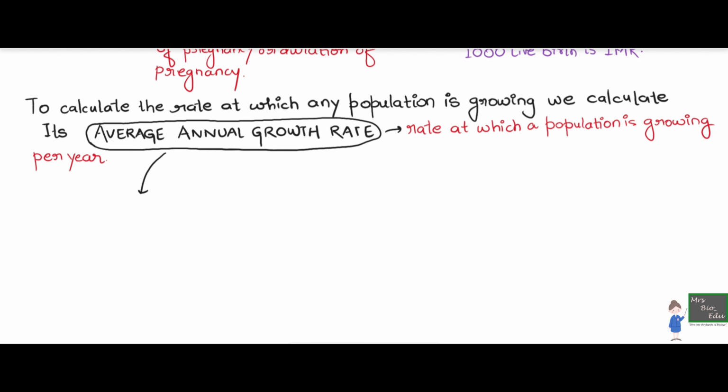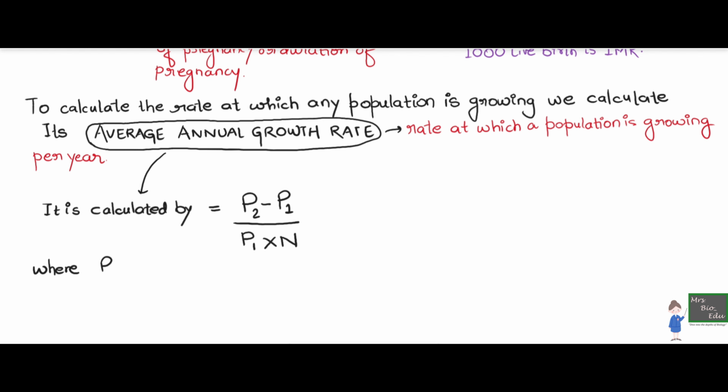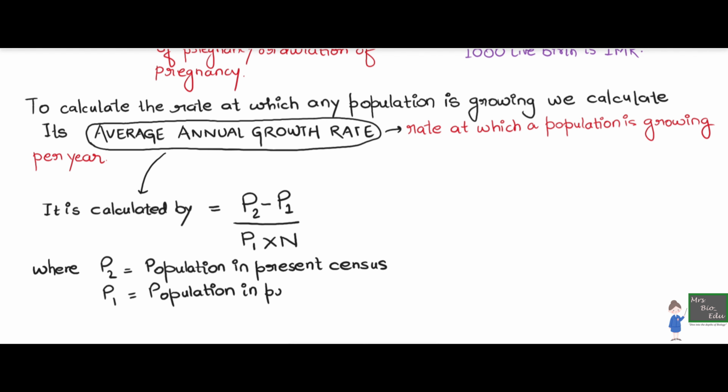And this has a very good mathematical formula by which we can calculate it. It's a percent value, because when we talk about growth rate, we are talking about percentage. So the formula is (P2 minus P1) upon P1 into N, where P2 is the population in the present census, so the recent census data is included here, whereas P1 is the population in the previous census. So before the data that we have today, what was the data before that? That is what is taken here as P1.